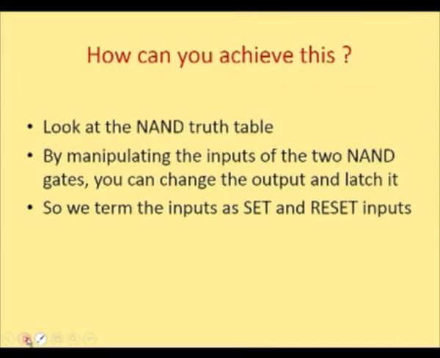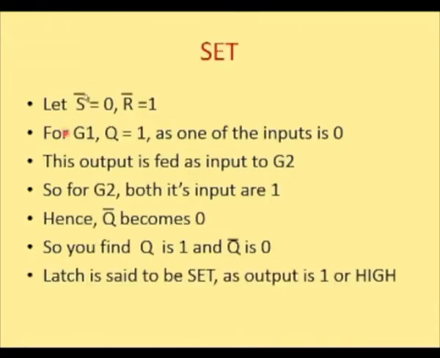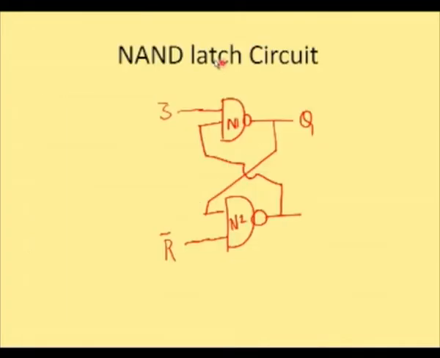So remember the relationship with the truth table. How can you achieve this? Look at the NAND truth table. By manipulating the inputs of the two NAND gates, you can change the output and latch it. So we term these inputs as set and reset. When S bar is equal to 0 and R bar is equal to 1, let's see what happens.